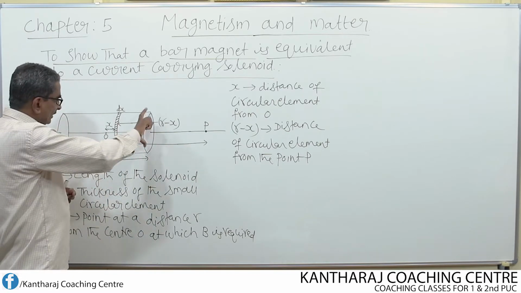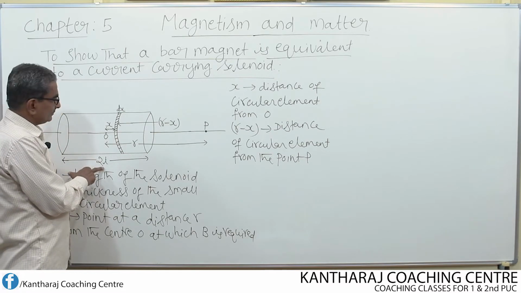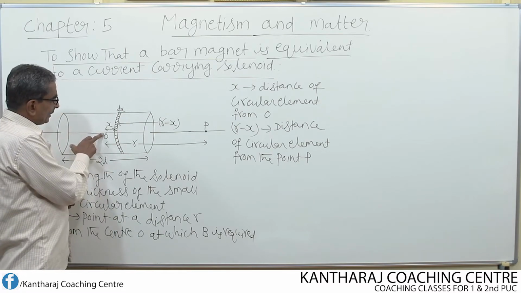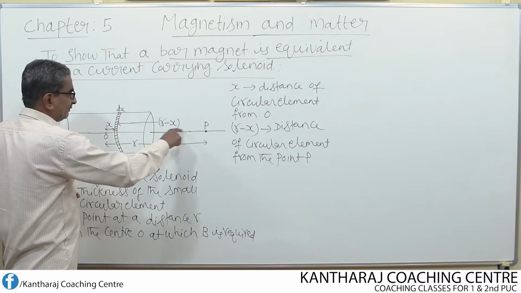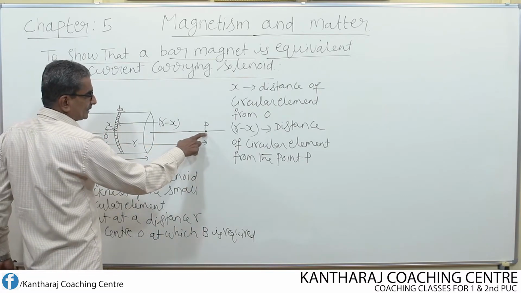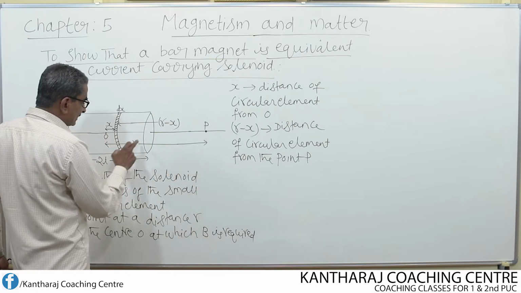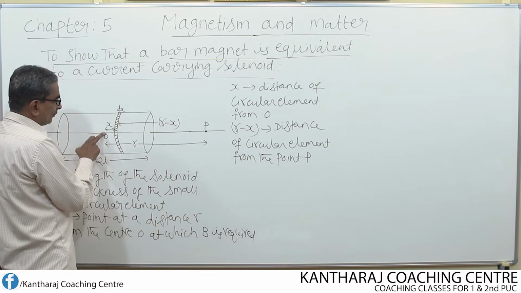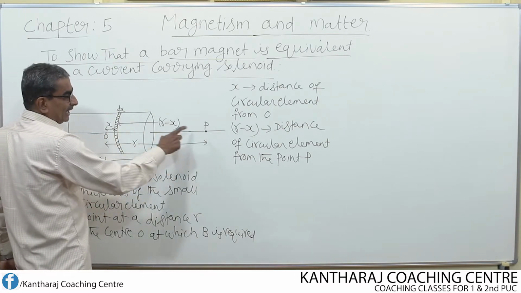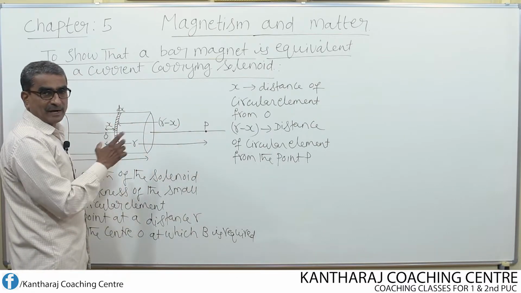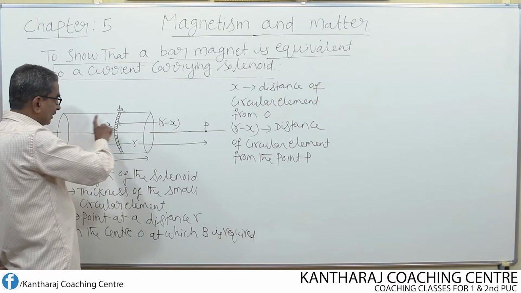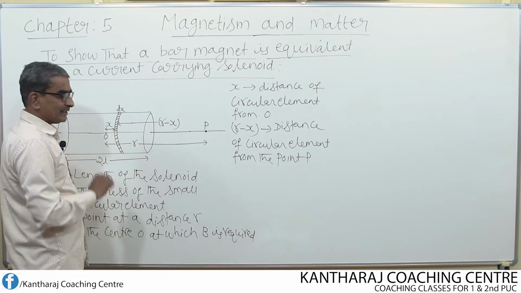So this is the solenoid of length 2L. O is the midpoint of the solenoid. Then on the axis, I choose a point P which is at a distance r from the center O of the solenoid. At this point we need the magnetic field due to the solenoid when current is passed through it.